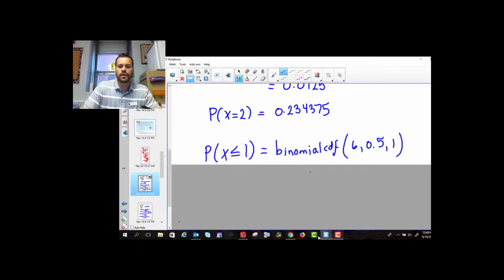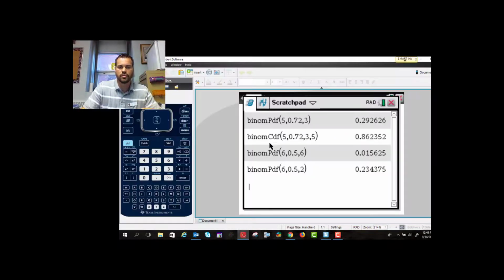So if we're sticking with the boys, we can do CDF. We can go up here again, just take your arrow, just scroll up, and we're going to change our lower bound to 0, and we're going to change our upper bound to 1. But we have to correct this because we changed trials and we changed probability. It's up to you. You can just go into the menu, go to binomial CDF, and plug it in again. I'm just trying to give you a little bit of a time saver.